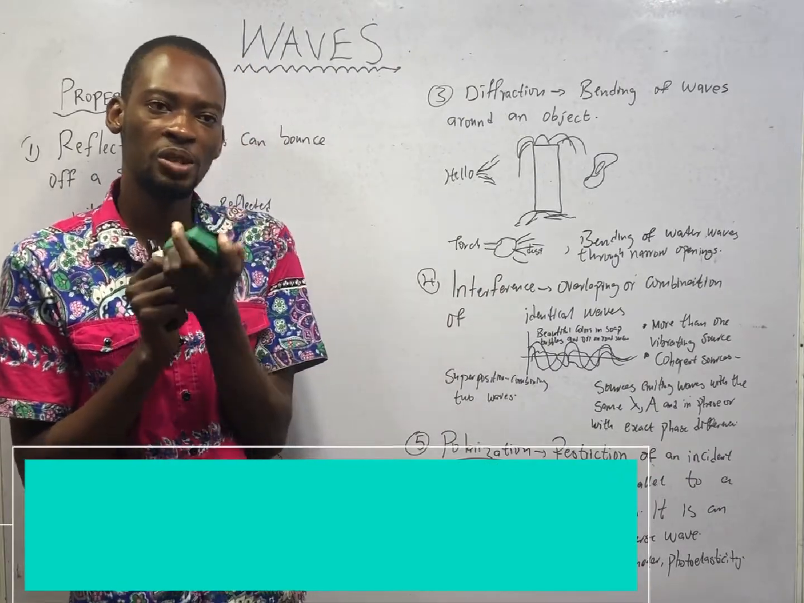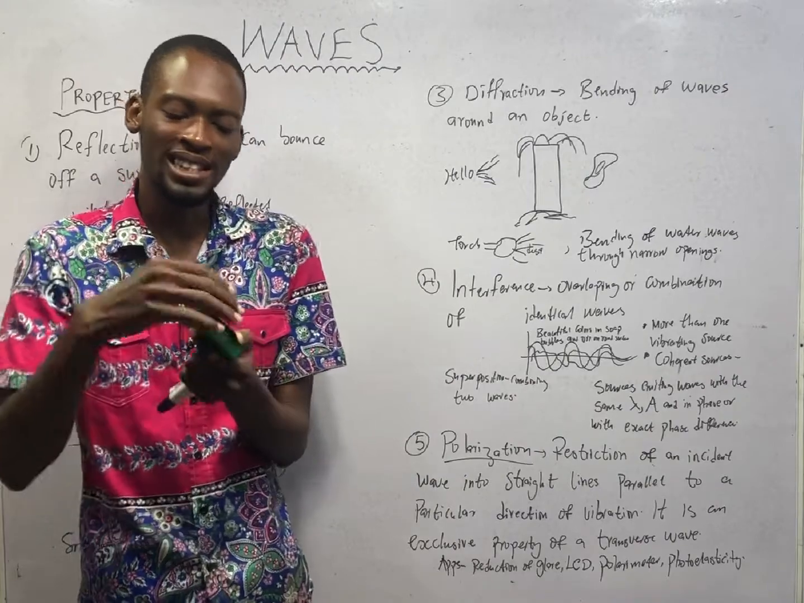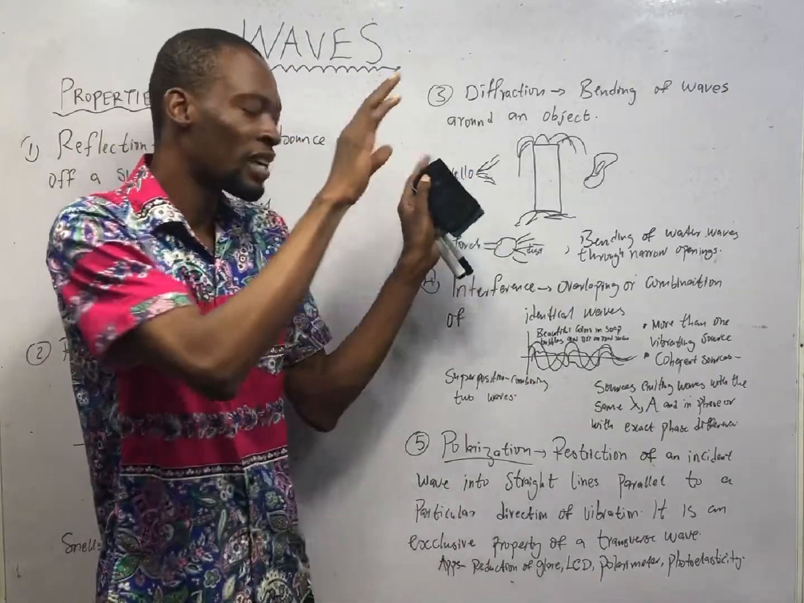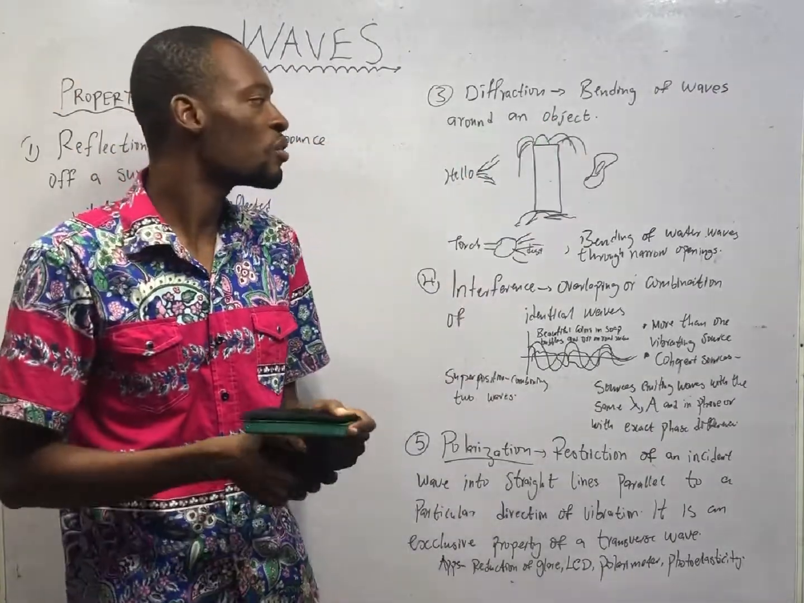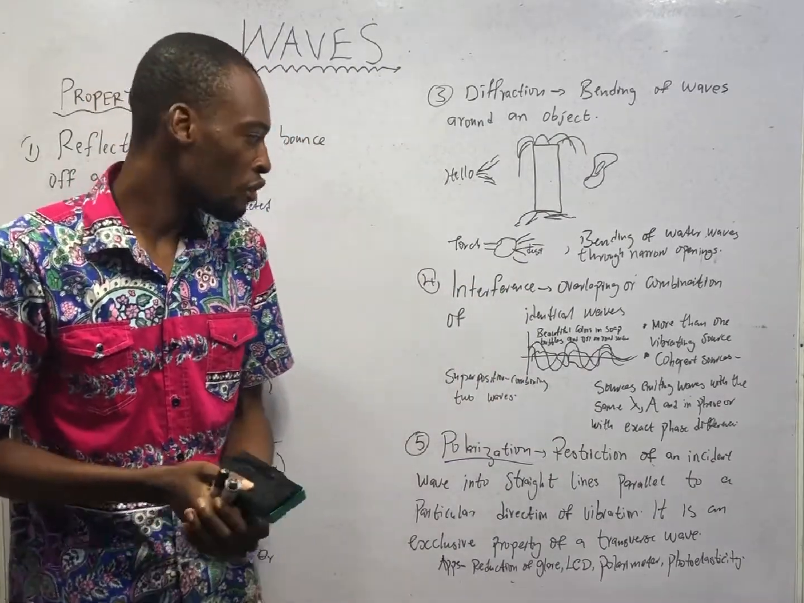Even with a torch, when you shine a torch at night, due to the dust or particles in front of the torch, you see that the light waves are being diffracted. They spread out to get to where they want to get to. So this is another property of waves.